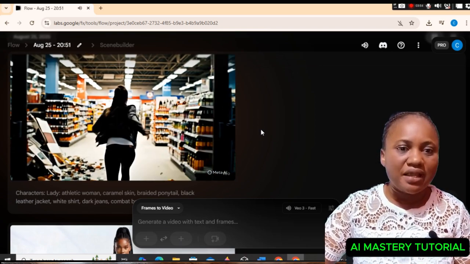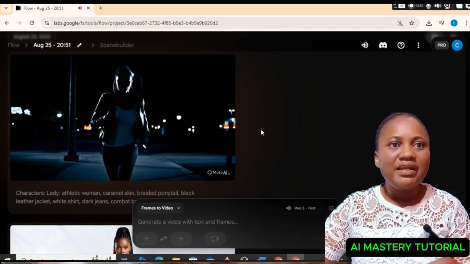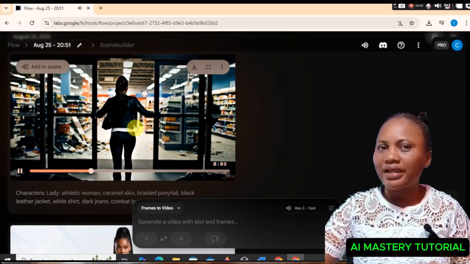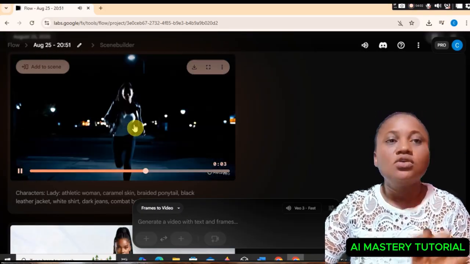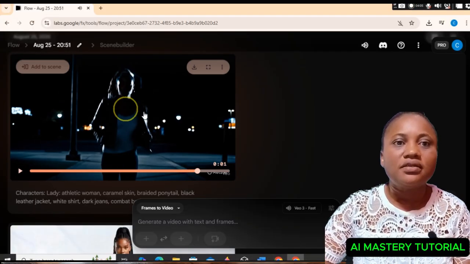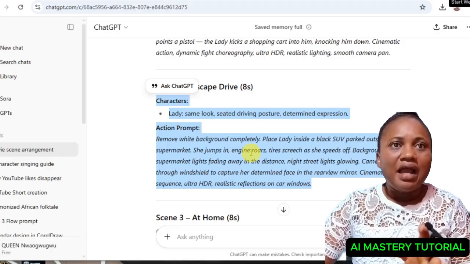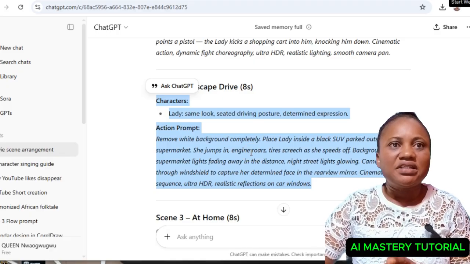Now the next scene here is scene 2, where the lady drove inside it. Now, if you follow this scene as it is, you might not get the real thing that you want. So I will have to edit this one. Look at what I told ChatGPT to do.